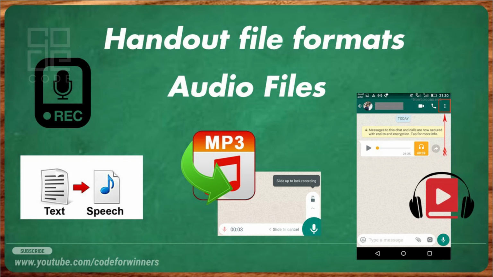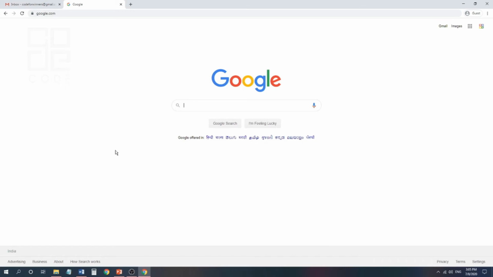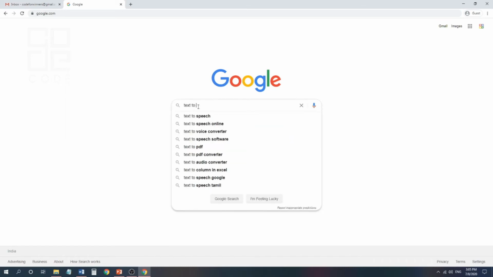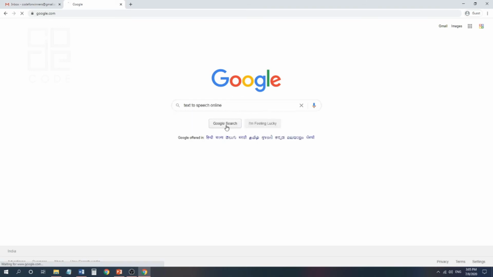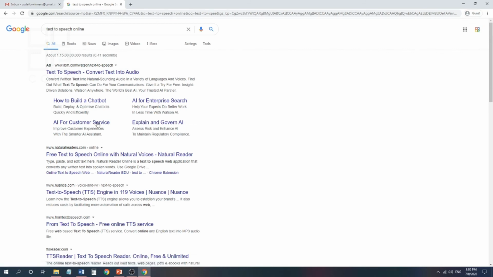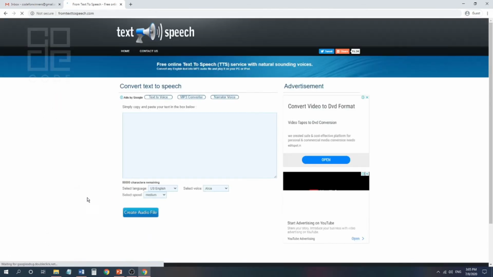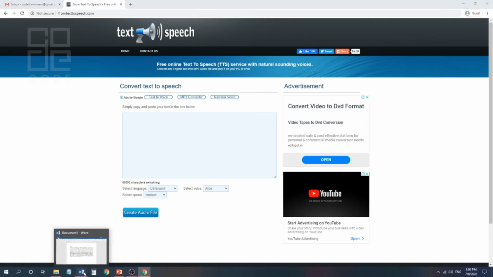Again you go to the Google search bar, and there are many converters there, and you can also convert your text to speech. If you have a Word file with the content in text, you can change the text into voice. Maybe you can record your own voice, or else you can convert your text into a machine voice. For that you just type text to speech online. You can see many websites are there. So I suggest this text to speech.